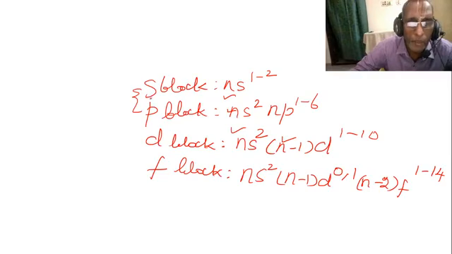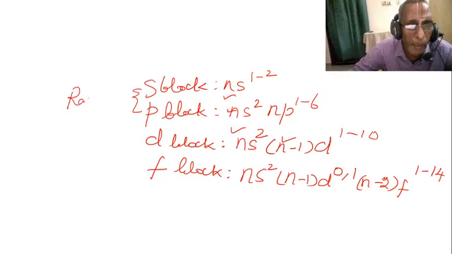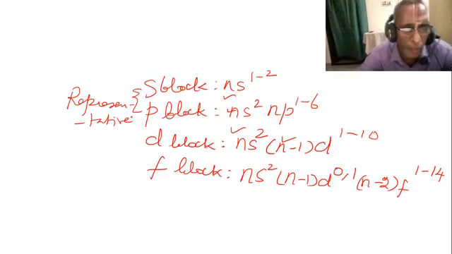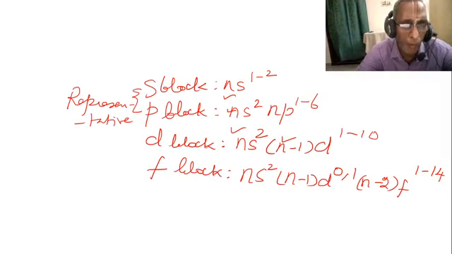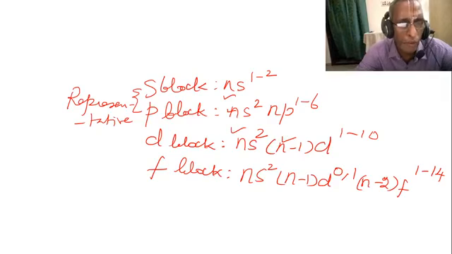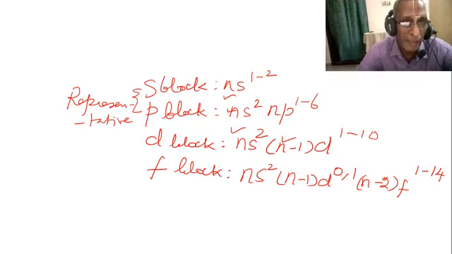These S block elements and P block elements are called representative elements, because most of the compounds we talk about contain at least one or more elements from the S block and P block, and very few elements in the D block and F block. So most compounds or chemical substances are represented by S block elements and P block elements. So they are called representative elements.